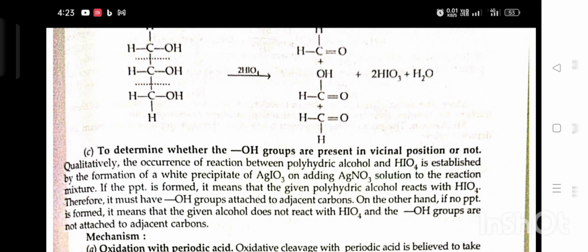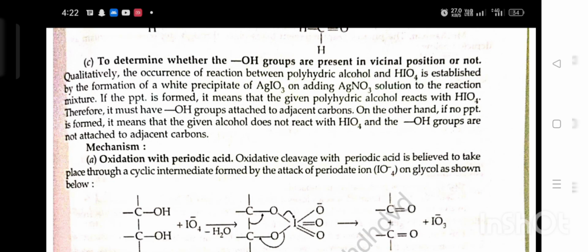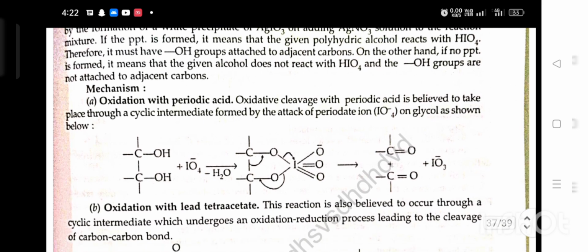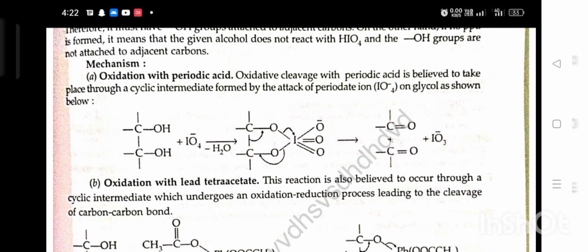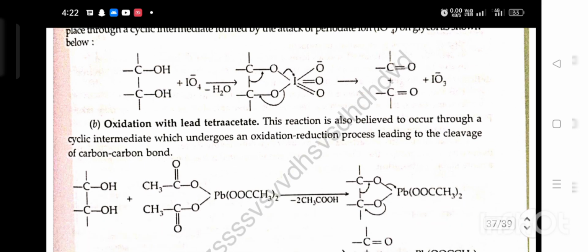Mechanism. A. Oxidation with periodic acid. Oxidative cleavage with periodic acid is believed to take place through a cyclic intermediate formed by the attack of a periodate ion on glycol, as shown below. B. Oxidation with lead tetraacetate. This reaction is also believed to occur through a cyclic intermediate, which undergoes an oxidation-reduction process leading to the cleavage of a carbon-carbon bond.